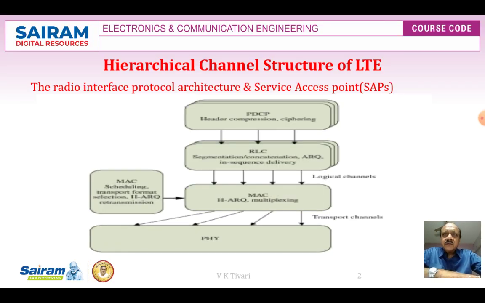If you see this hierarchical channel structure of LTE, it is shown with the service access points and radio interface protocol architecture. In this you can see the physical layer, MAC layer, RLC and PDCP. Header compression and ciphering are taken care of by PDCP, and how it is connected is shown in the diagram.